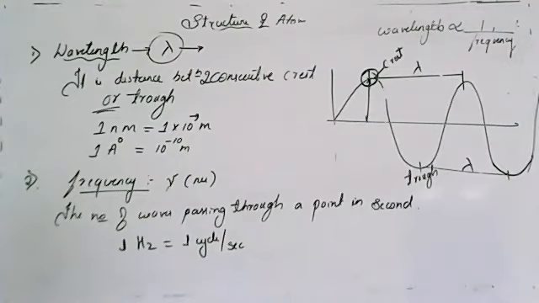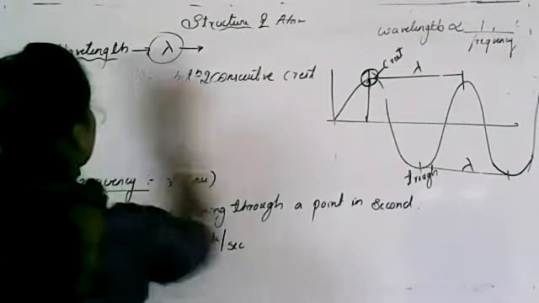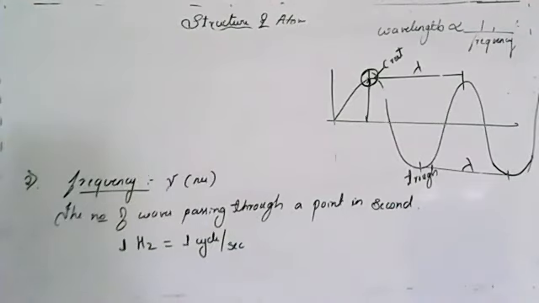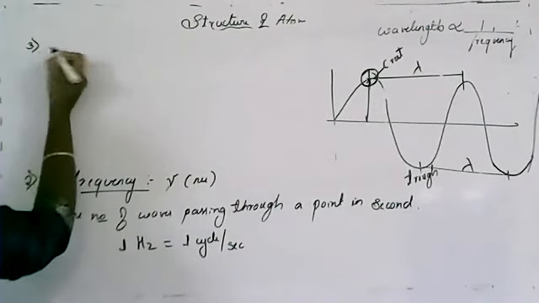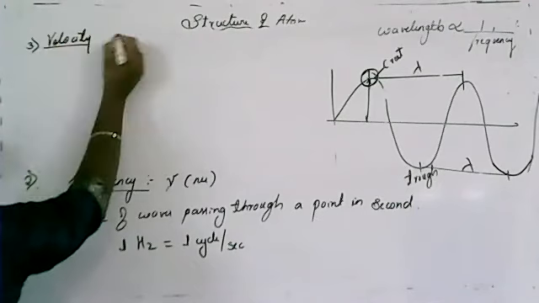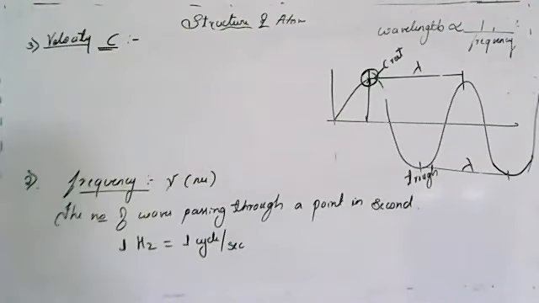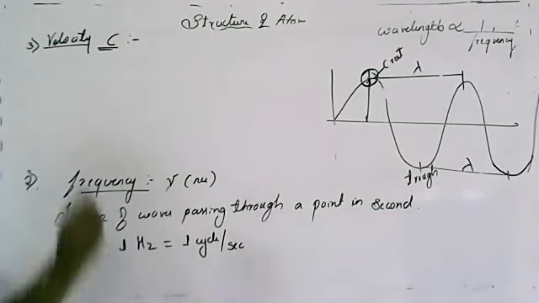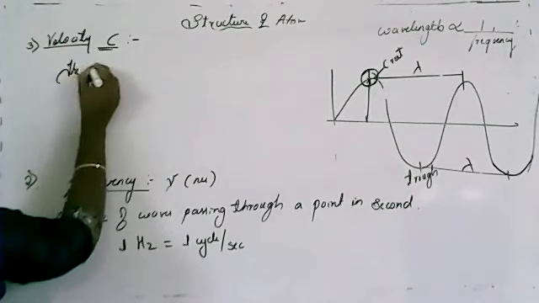The next one is velocity. What do you mean by velocity? We know the velocity of light, isn't it? The velocity of light is 3 into 10 raised to 8, which is represented by c. What is velocity? The distance traveled by a wave in 1 second.